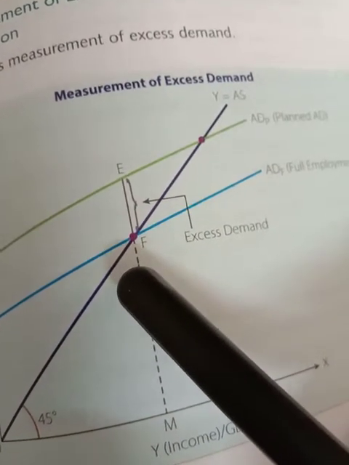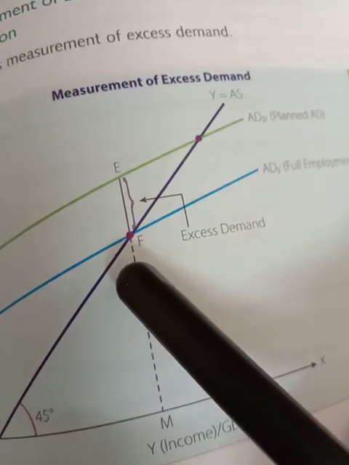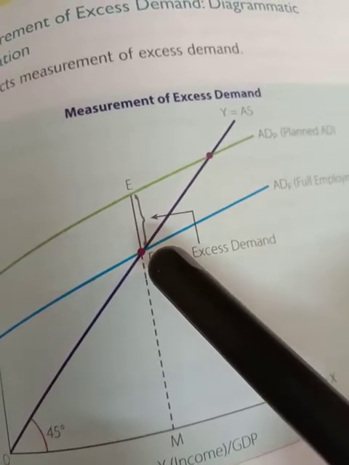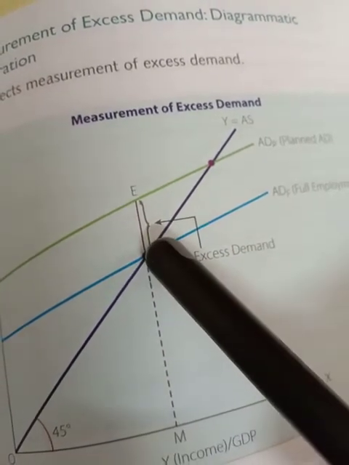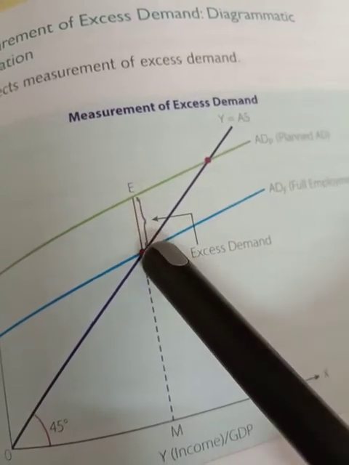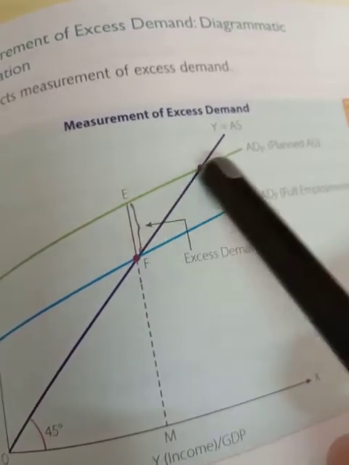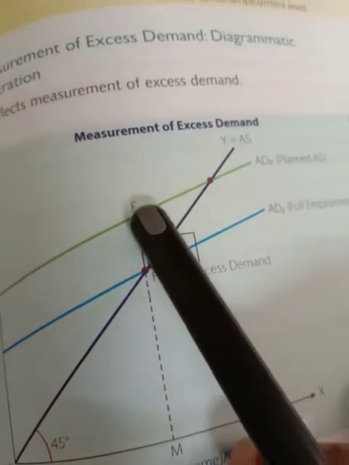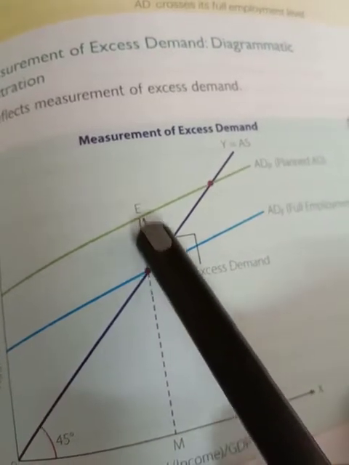So what is excess demand? Excess demand is basically the demand which is in excess of the aggregate demand corresponding to full employment equilibrium. So this is the full employment equilibrium, and this is the gap between the full employment equilibrium and this aggregate demand. They both are planned, nothing has been actual. So EF is the inflationary gap and excess demand over there.